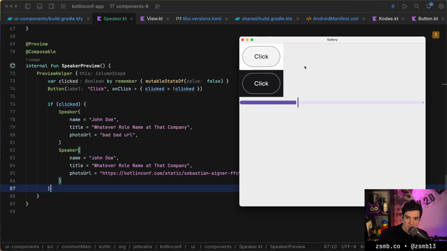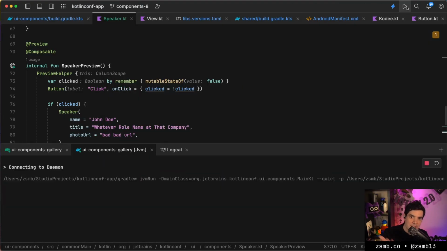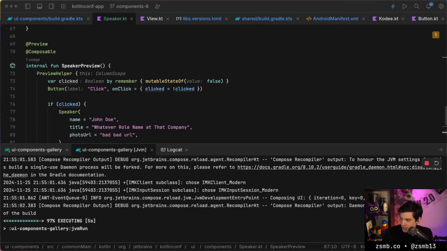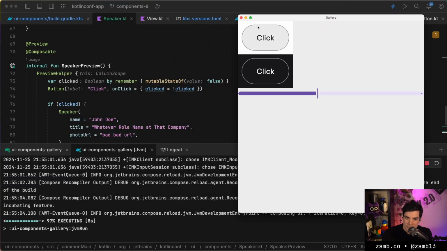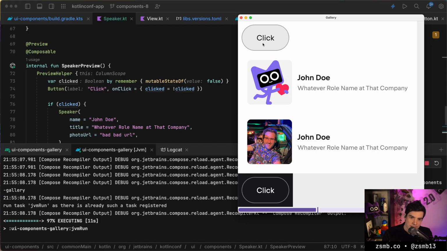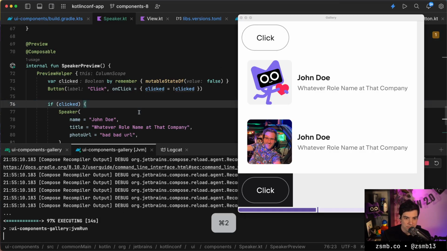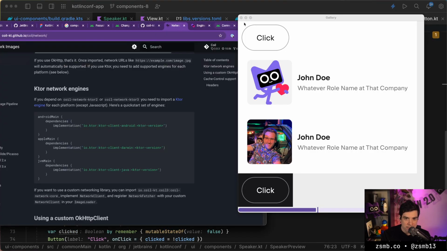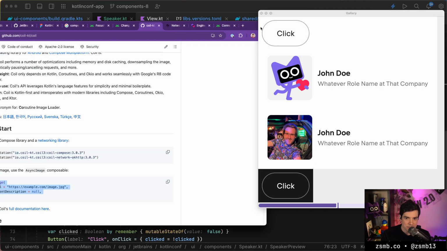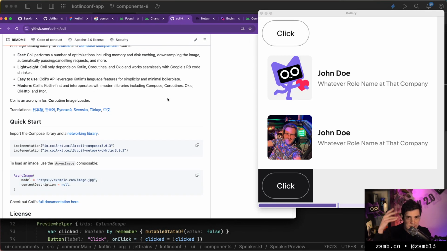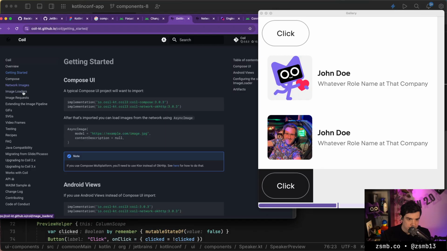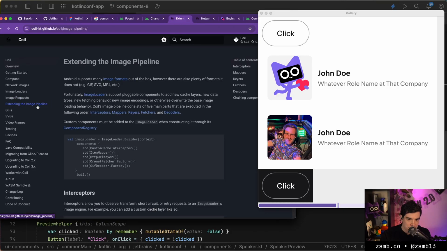Damn it. Okay, we're going to quit the app. Now I have to rerun it because we have to clear Coil caches. And hopefully that's not on disk, because then we'll never find it. So I can go click. Ah, that loads so fast. What do I need to do to slow down Coil so that I can see how it loads on like a bad network? Anyone know if Coil has something for that? To just simulate loading slowly? Because I'm interested in seeing the transition it's doing between the different things that pop up. Image requests. Extending the pipeline.